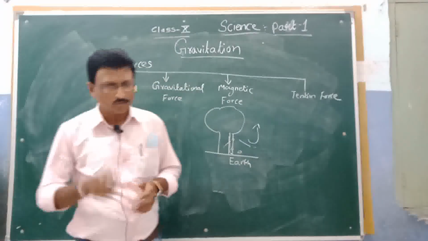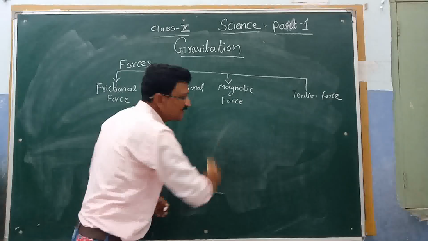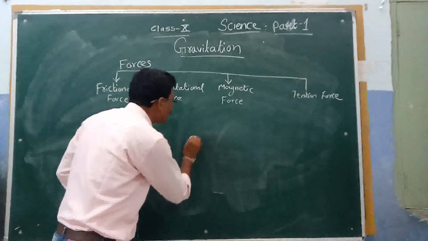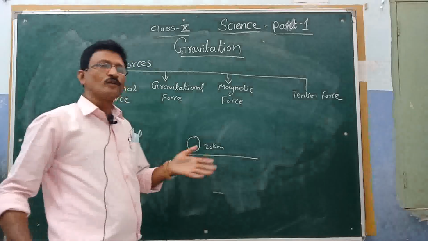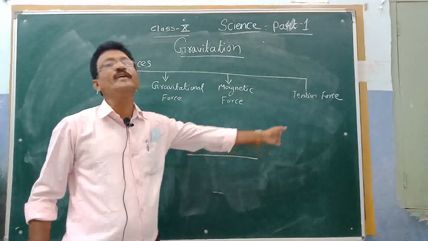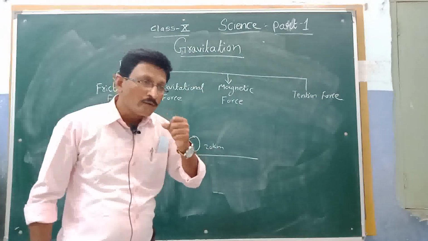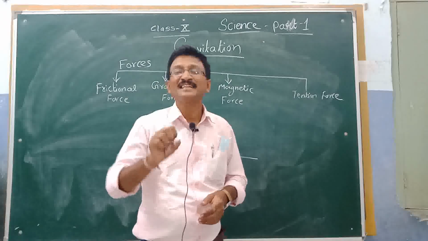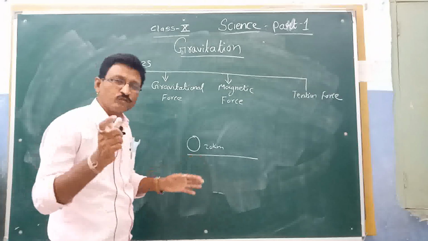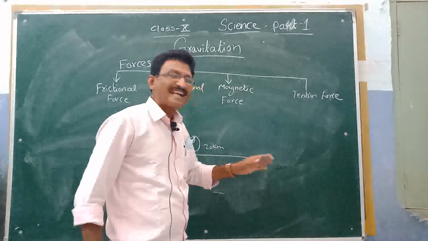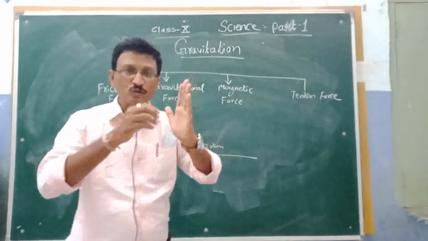Any object moving, for example, a vehicle moving at a speed of 20 km per hour. This may be your scooty or bike also. It keeps moving continuously as long as the accelerator is given. Means there is a mechanical force, machine force here. So when the accelerator is stopped, what happens? The body comes to rest position. It gets stopped.